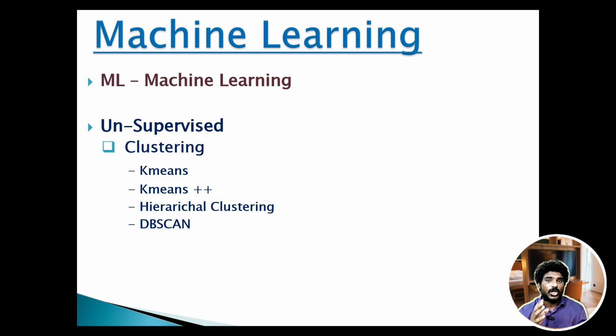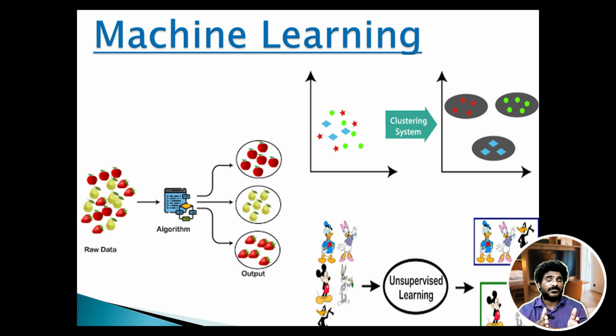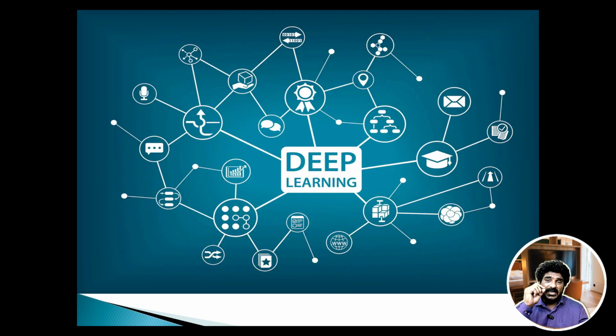We'll see clustering algorithms in case of unsupervised learning, starting from k-means++, hierarchical clustering. In this clustering, we'll see divisive and agglomerative clustering, and at the end we'll see DBSCAN, density-based spatial clustering of applications with noise. So these are a few examples of the clustering algorithms or the unsupervised approach. Next in the list is deep learning.